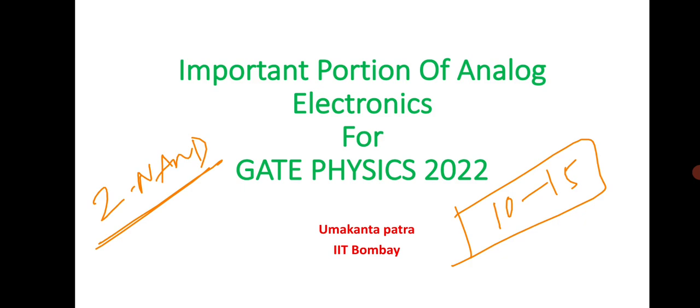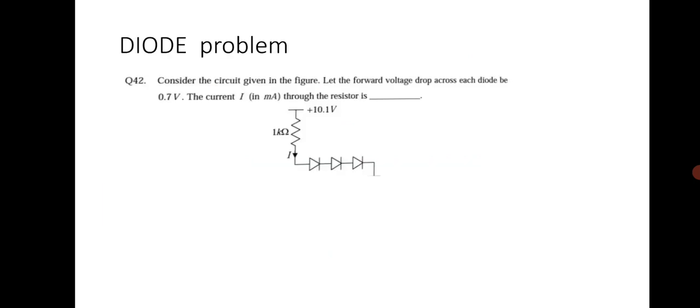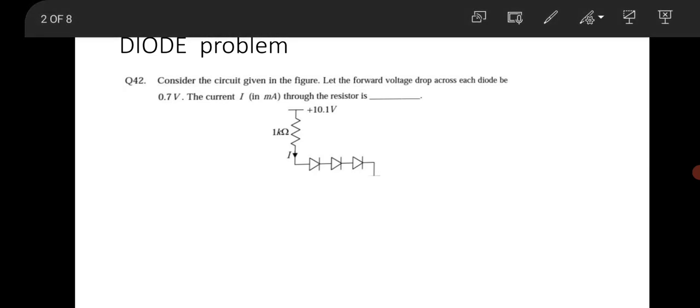As you know, the diode problem is one of the most important problems in GATE, okay. Basically, if you see, every year there is at least one question from the diode problem. Diode is one of the important basic parts of analog electronics from where there is at least one question. So handling this diode problem is very much important and very easy also. So this is a question from